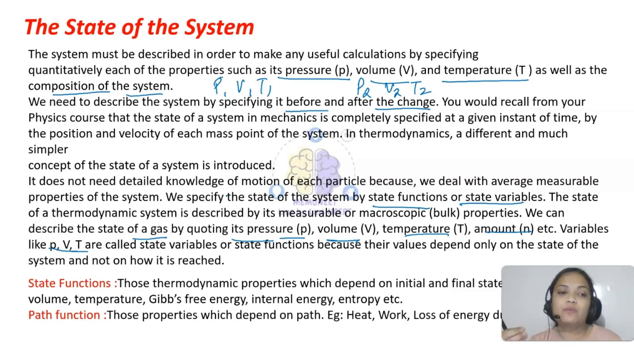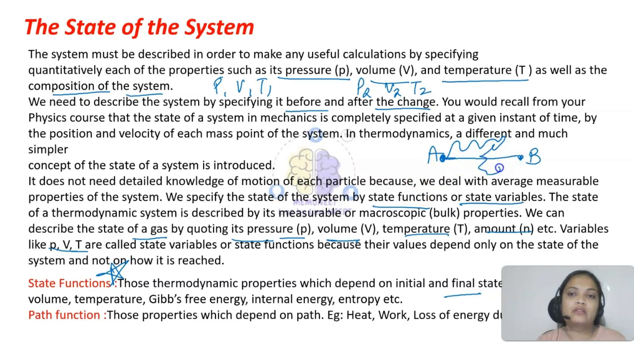So those thermodynamic properties, this is important, that depend on the initial and final state of the system. Okay, means let's say if this is the initial state of the system and this is the final state of the system, so I can move like this or I can go like this to B. So those properties will be the same for both paths, because they do not depend on how that state is reached. It will just depend on A and on B. For example, pressure, volume, temperature, Gibbs free energy, internal energy, entropy, okay, all of these.